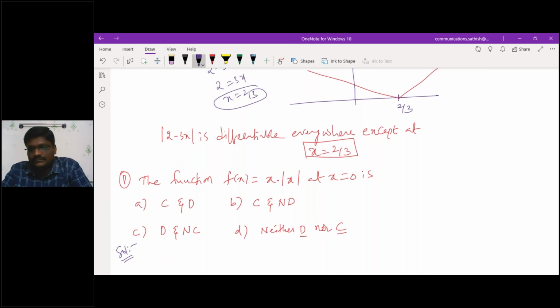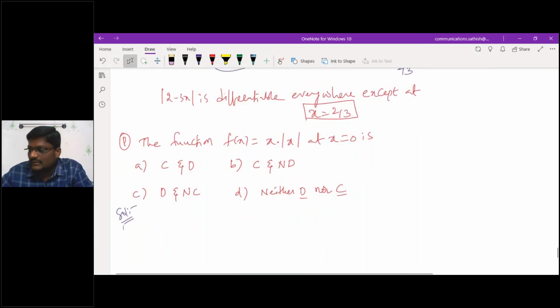How will you solve it? Try to solve that one. That is the question they had given. This is similar to your mod x function, or not? Yes, it is the same. x into mod x: mod x is plus x for x greater than 0, minus x for x less than 0, and it is 0 when x equals 0.